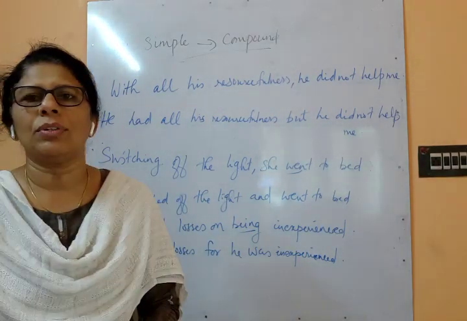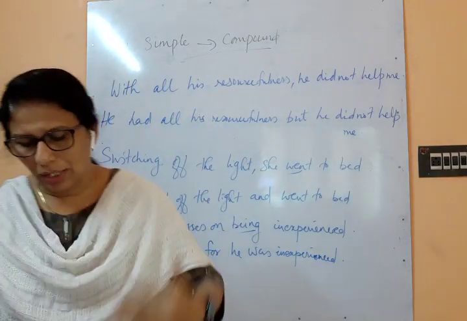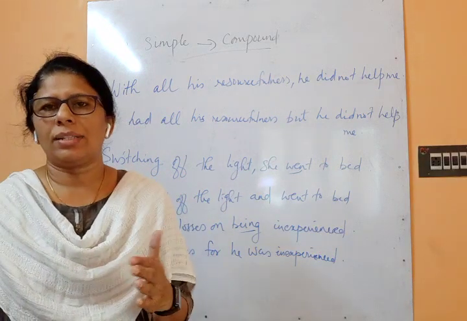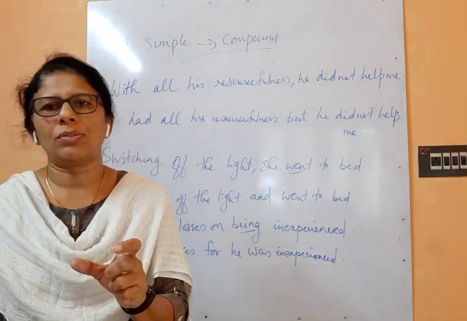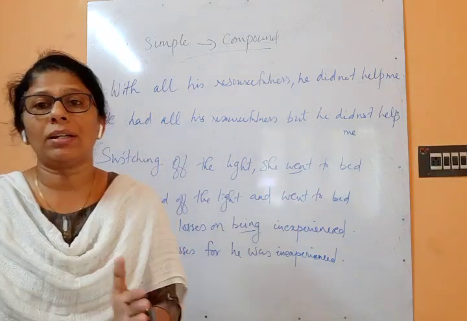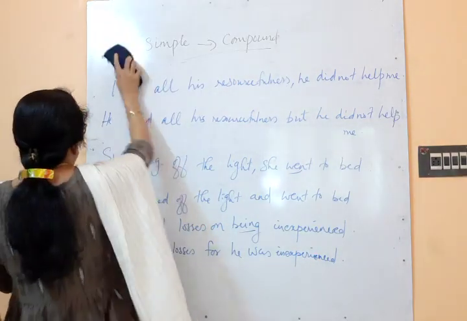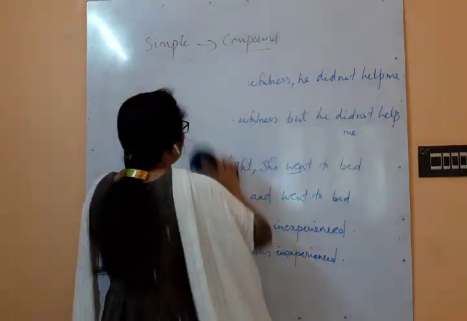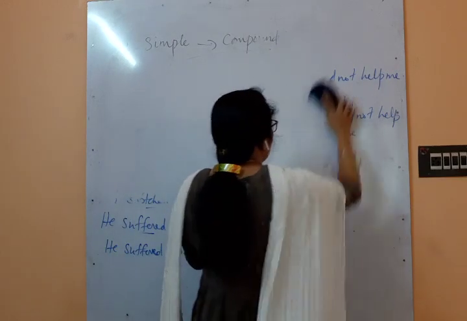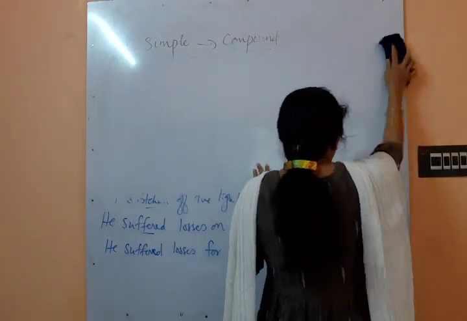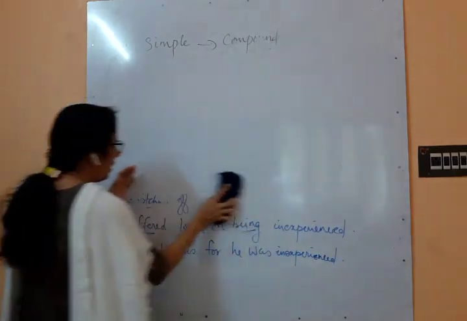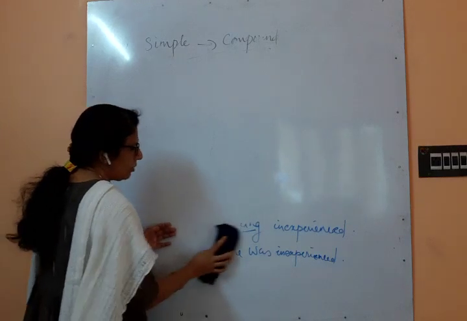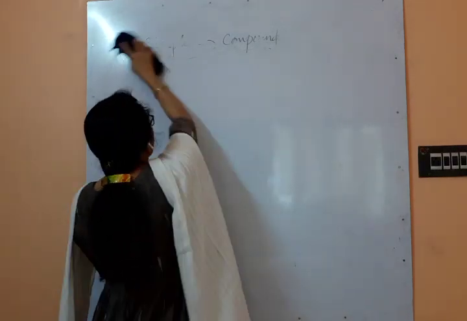This is how we will convert the simple sentence to a compound sentence. Okay, and this is simple to compound. As I have told you, only one main clause will be there. This phrasal part should be converted to a main clause and a coordinating conjunction added. Okay. Now compound to simple we will see. In compound sentences, the coordinating conjunction will already be there and two main clauses will be there. So what you have to do is convert one of the main clauses to a phrase so that it will become a simple sentence. Understood?